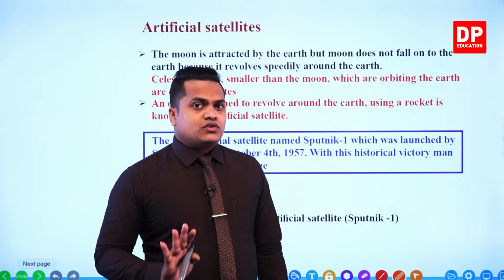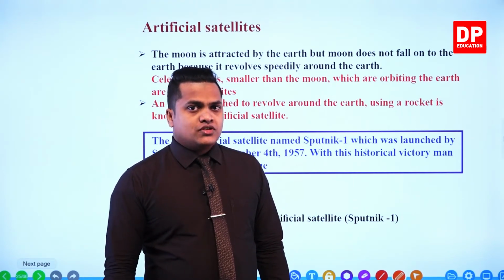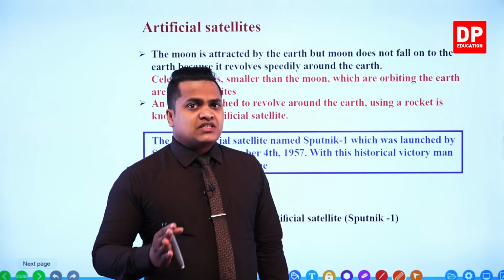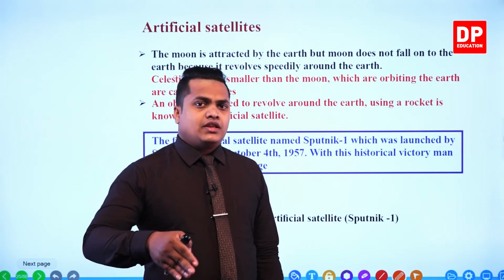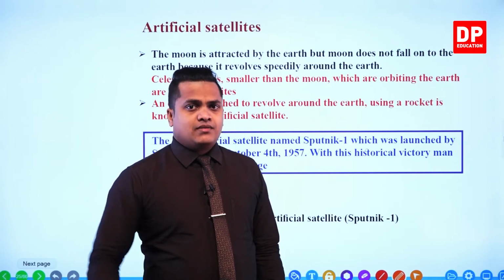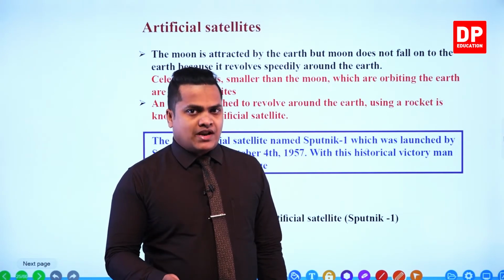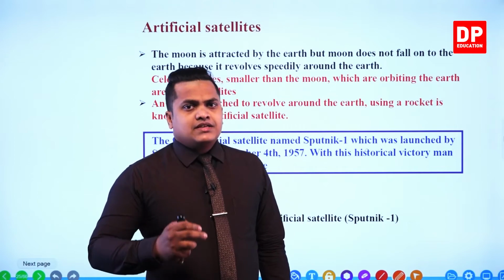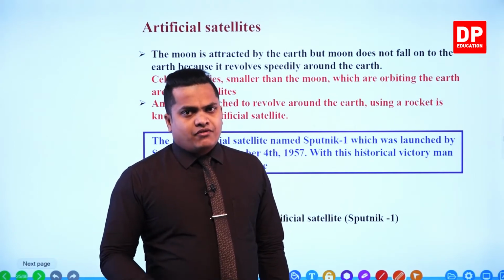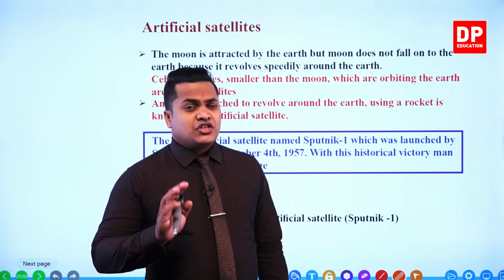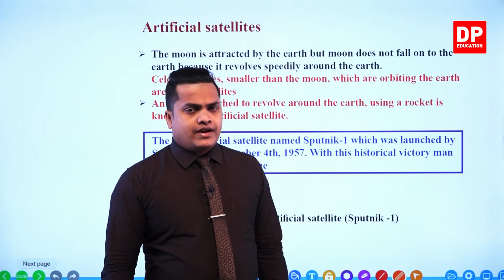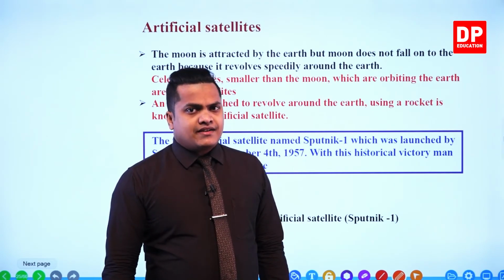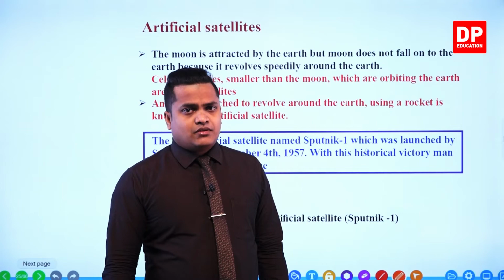Now because of the gravitational force, not even the moon, my dear children, but some smaller celestial objects are also going to revolve around the earth or any other planet, but here we are discussing the planet earth. So other celestial objects which are revolving around our earth, which are smaller in size when compared with the moon, right? These objects are referred to as satellites.